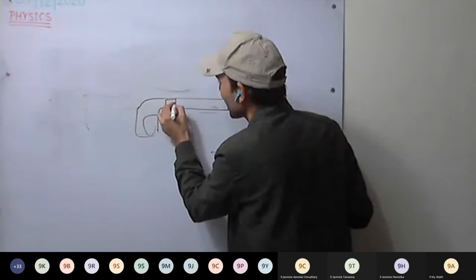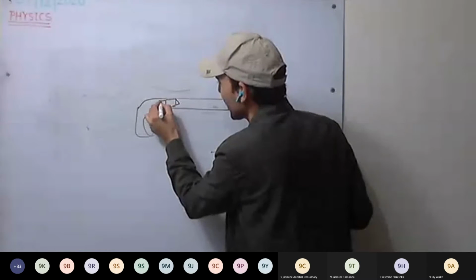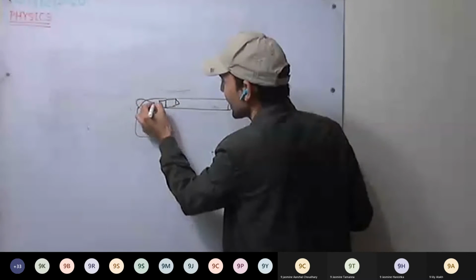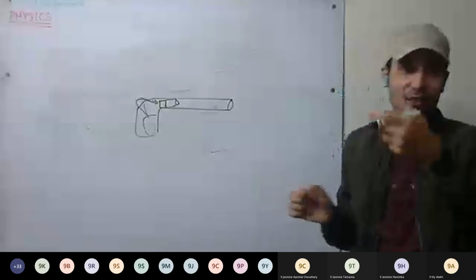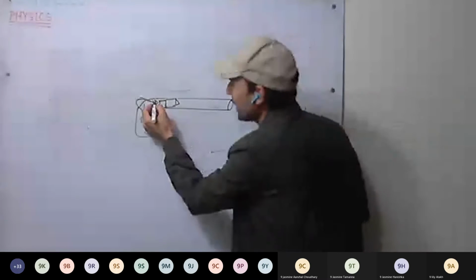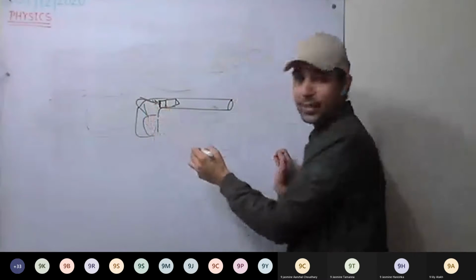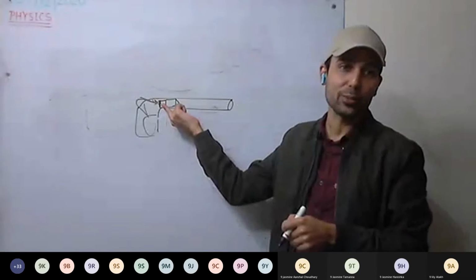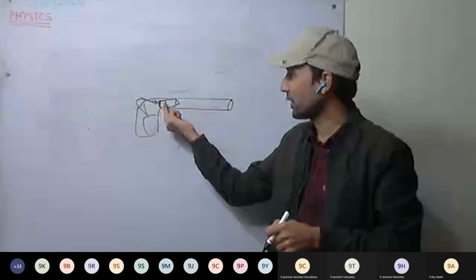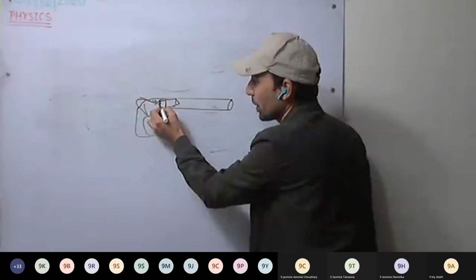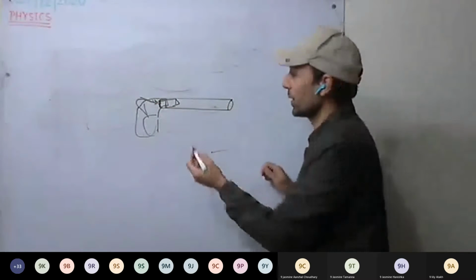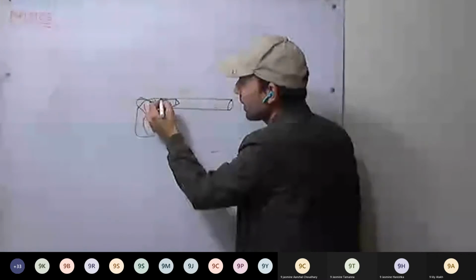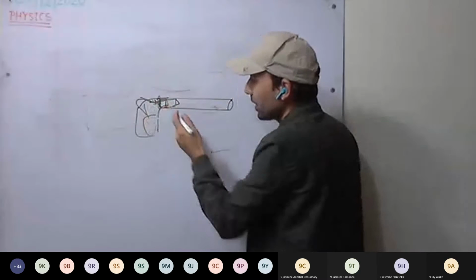Here is the bullet, and here we have the gunpowder. Now the trigger: when we apply force on the trigger, a spark generates here with high impact. So the gunpowder starts to burn and high temperature is developed. As it burns, it expands.